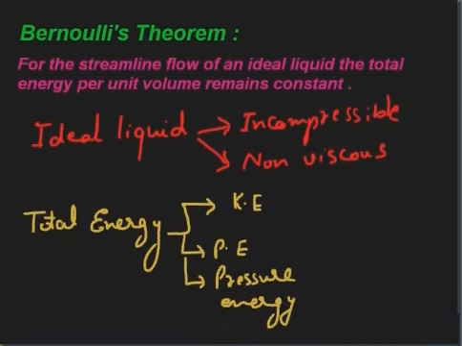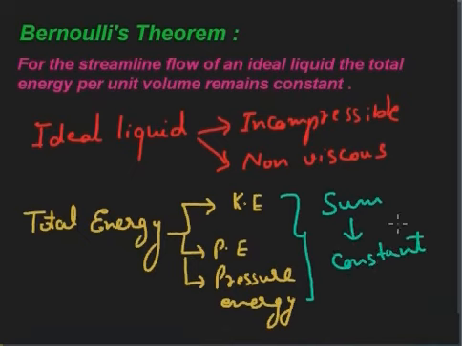Now the sum of all these three energies, if you add all these energies, should be constant. So that is the meaning of Bernoulli's theorem, that for an ideal liquid which is completely incompressible and non-viscous, the sum of the kinetic energy, potential energy and the pressure energy remains constant. This is as per the statement of Bernoulli's theorem. Now here we are going to prove Bernoulli's theorem.